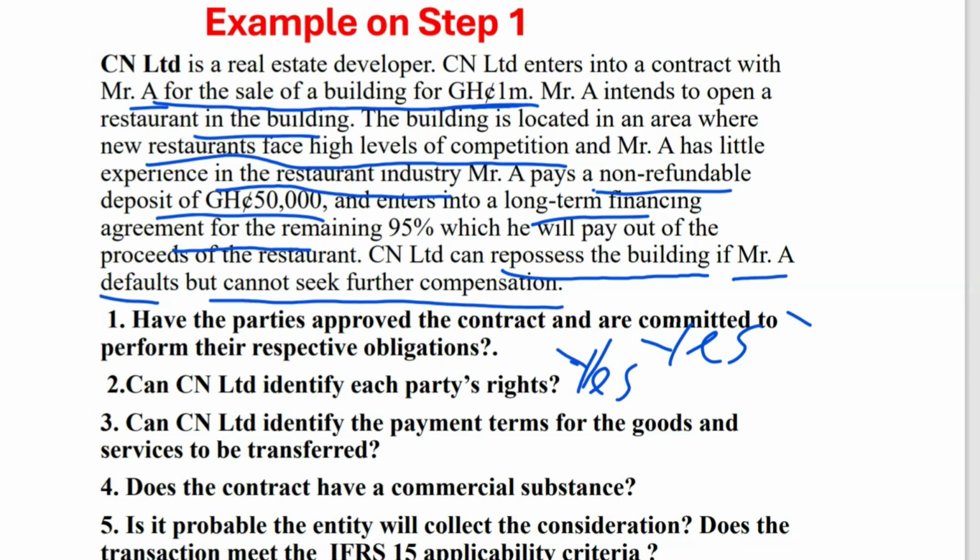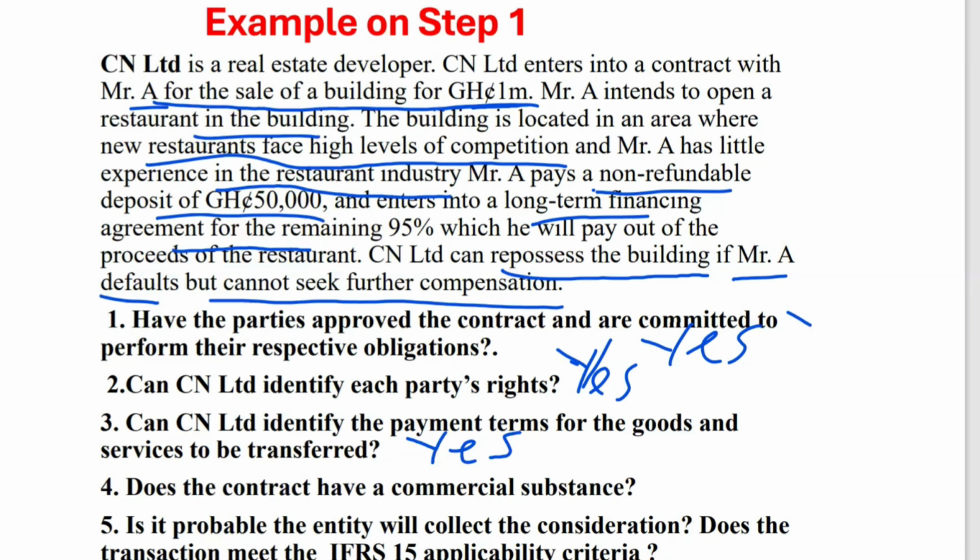Can CN Limited identify the payment terms for the goods and services performed? Yes, the payment terms are clearly stated in the question. The first is that Mr. A will pay a non-refundable deposit of what? 50,000. So 50,000 will be paid first, and later there will be a top-up through a financing agreement. So these are the payment terms. All the 1 million will not be paid at once. It will be paid step by step. Are you following? It will be paid step by what? Step. So 50,000 first, and then for the remaining there will be a financing arrangement, right?